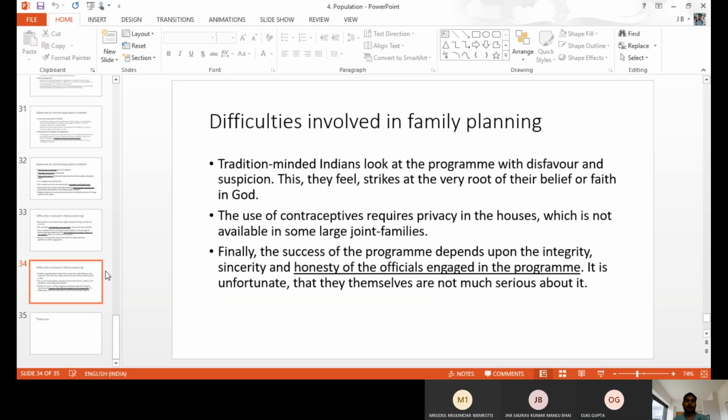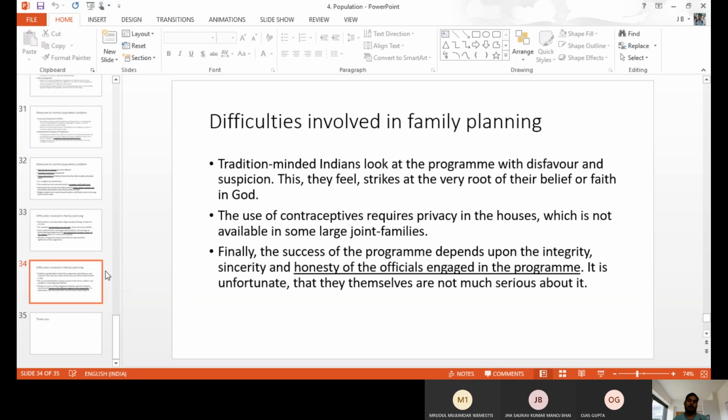And the use of contraceptives requires the house permission. Like you know very well, in India, a number of people are living in joint families, so they are not able to discuss openly with the grandparents or the parents. Parents do not allow contraceptives. If they are in a nuclear family, husband and wife can decide independently. They can adopt the contraceptives by themselves. They decide and they can implement.